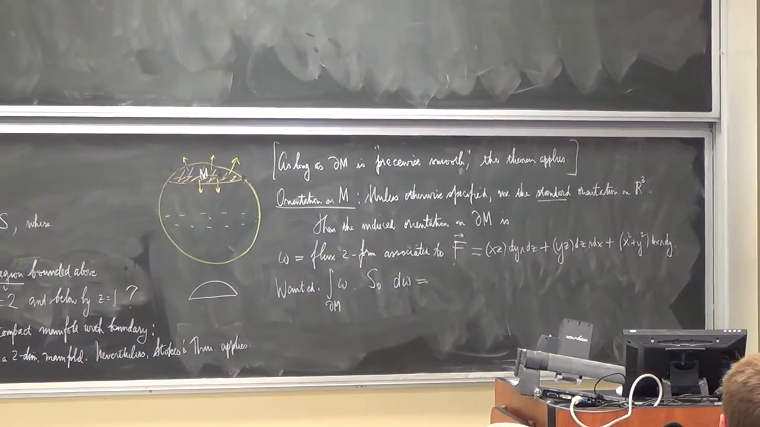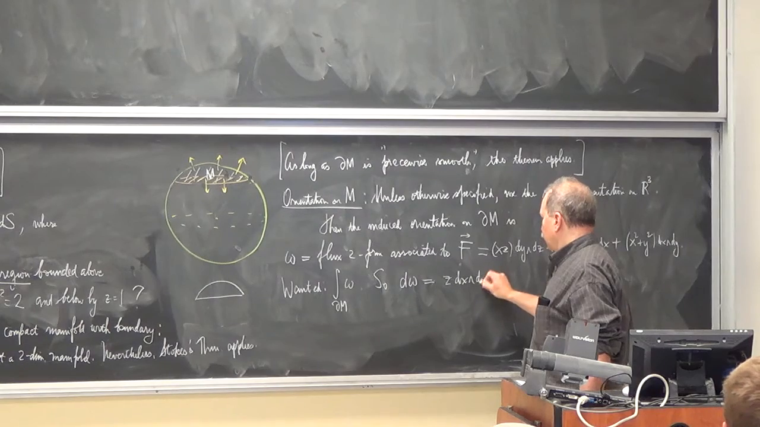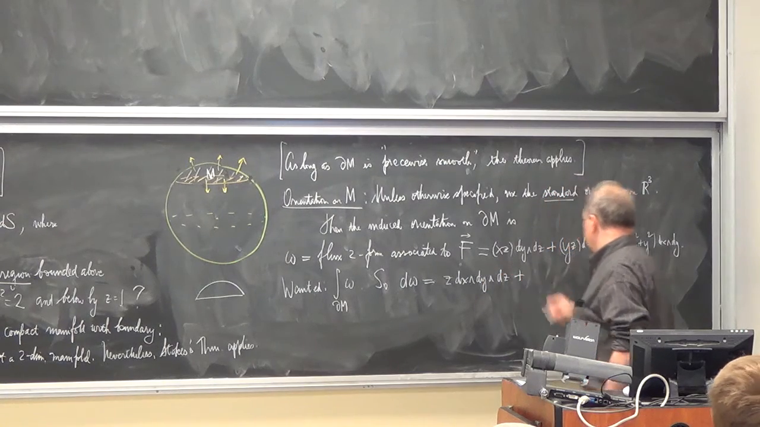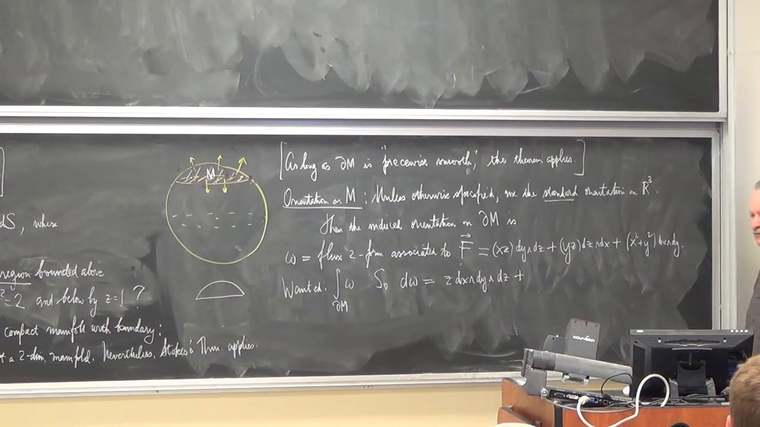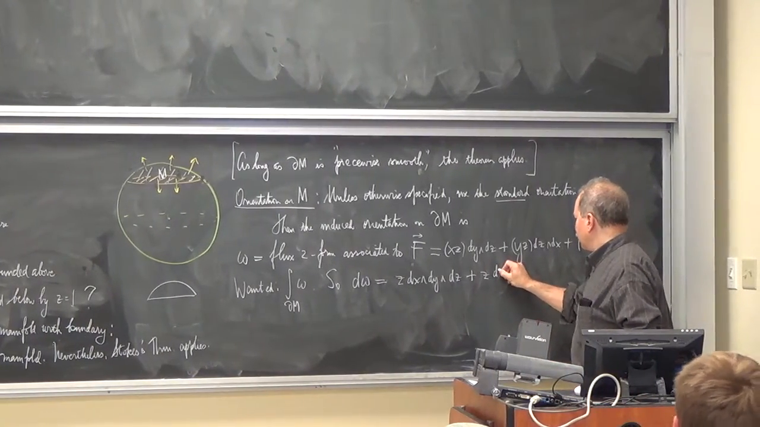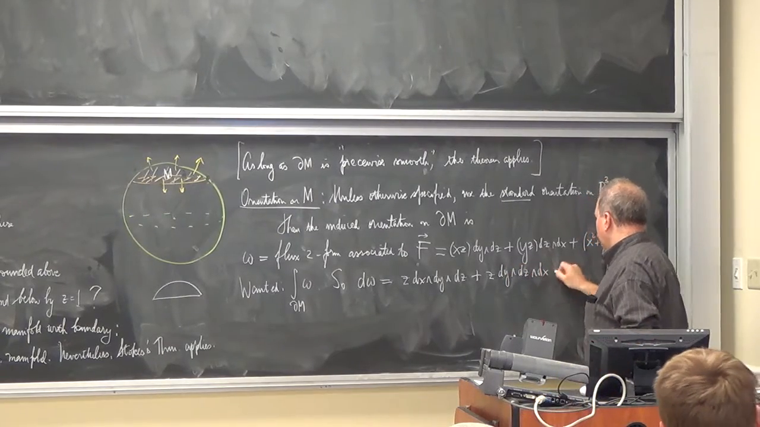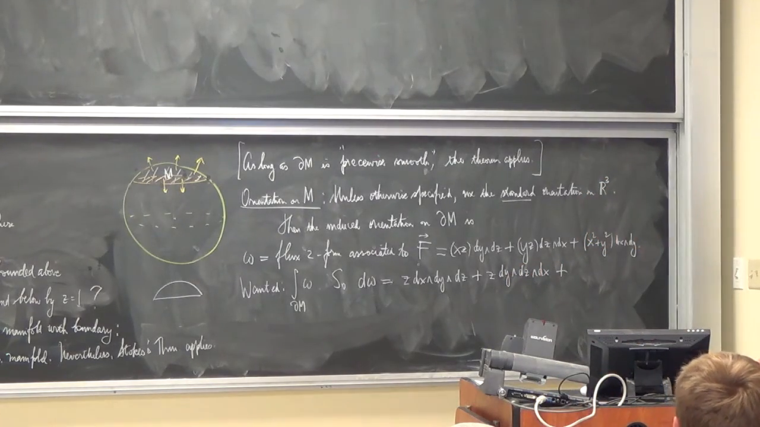There will be z dx dy dz plus... it's just going to be 3z. z dy dz dx. Well, this is what you got. z dy wedge dz wedge dx plus 0. 0.